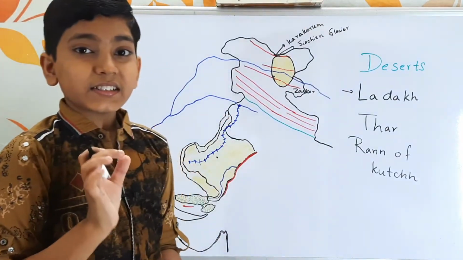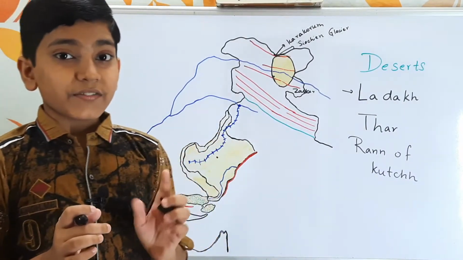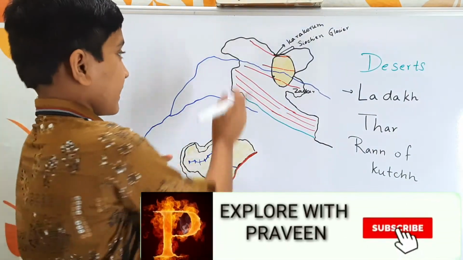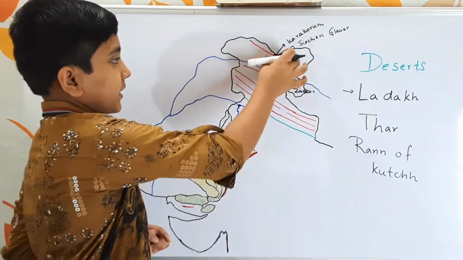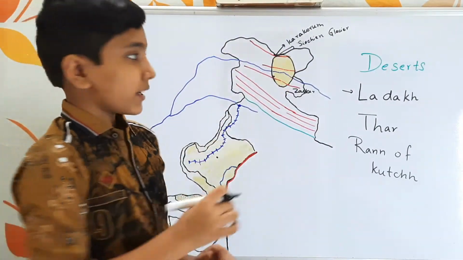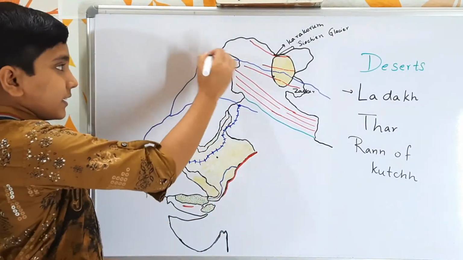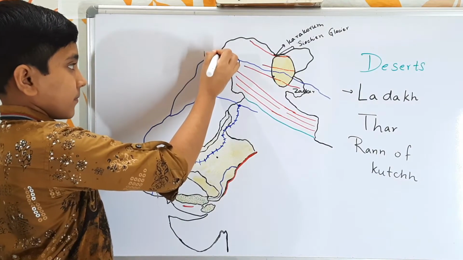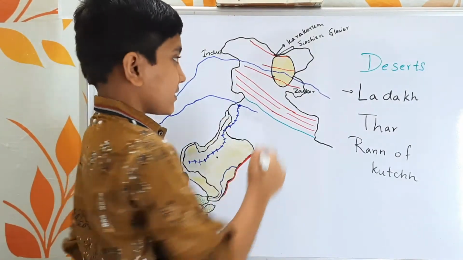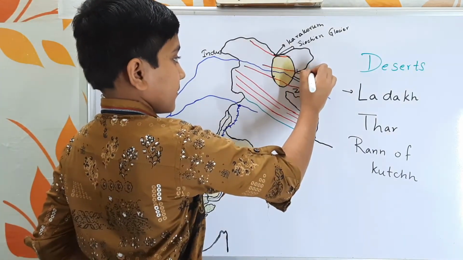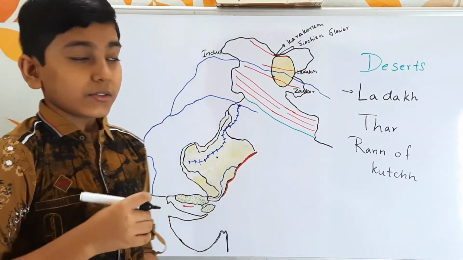Siachen glacier is the highest battlefield in the world, between India and Pak occupied Kashmir, this region. And here we find a major river that drains this region. It is nothing but the river Indus. So this whole river is the Indus. It drains this region between two mountain ranges, Ladakh and Zaskar. Between these two ranges the Indus river flows.